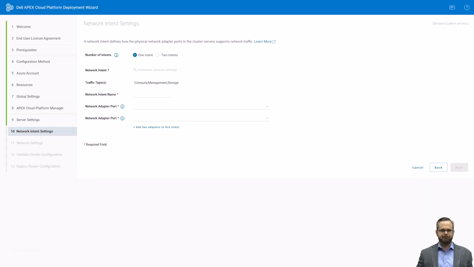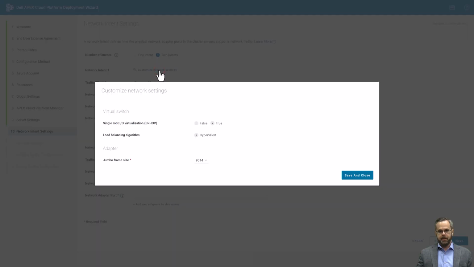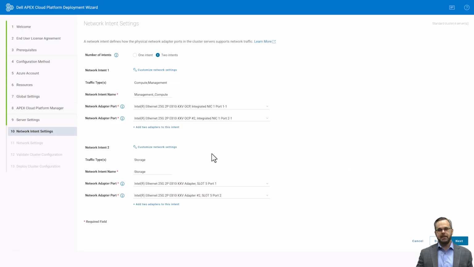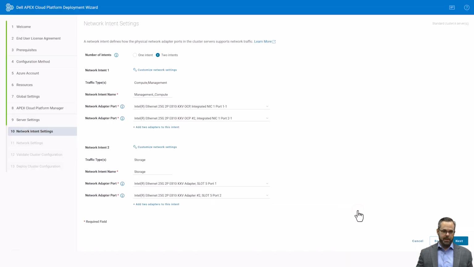Network ATC greatly simplifies host network configuration for Azure Stack HCI clusters using an intent-based approach. I set up a non-converged network topology and thus created 2 intents. I used the integrated Ethernet adapter ports for management and compute traffic and an additional PCI adapter for storage traffic. I also reviewed the other settings that Network ATC configured by default, including SRIOV, jumbo frame size, and RDMA implementation.